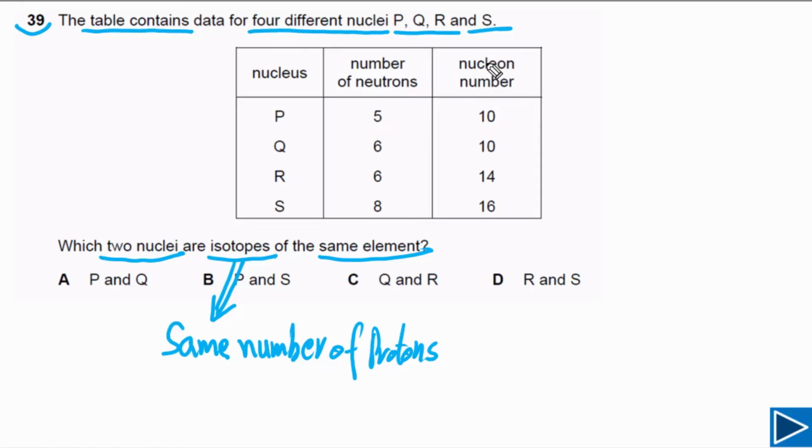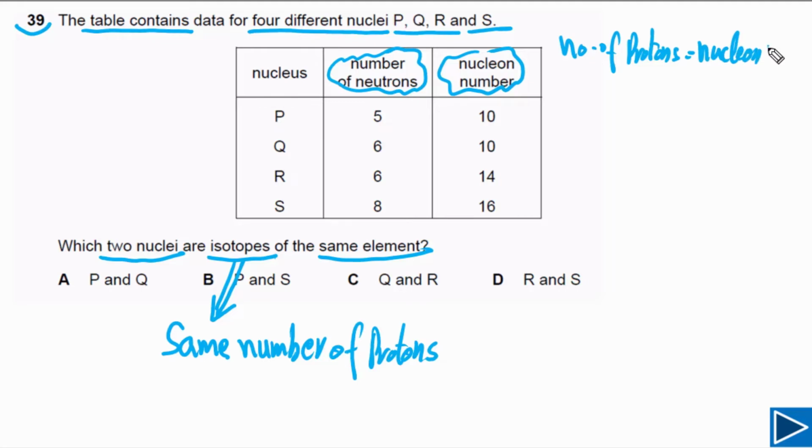If you look at this table, we have nucleon number and we have number of neutrons. So we also need to understand how we can find the number of protons. Number of protons is equal to nucleon number minus neutron number.